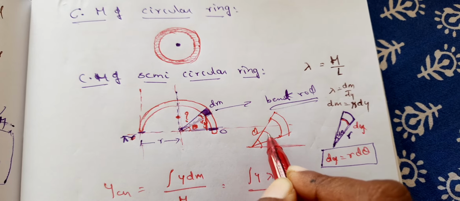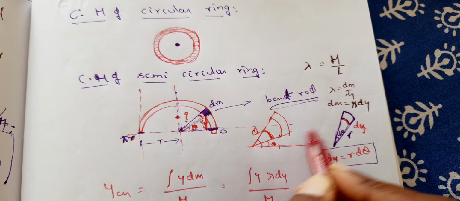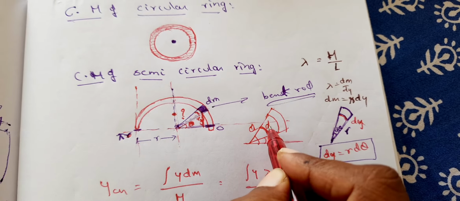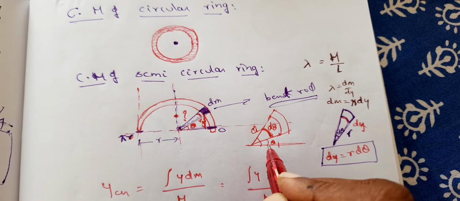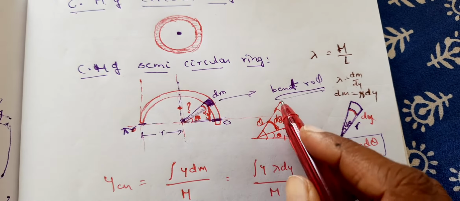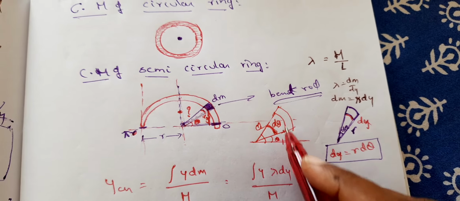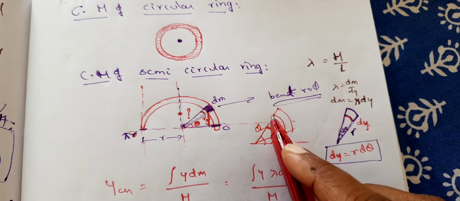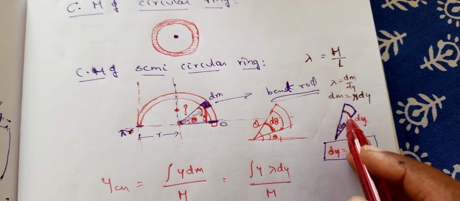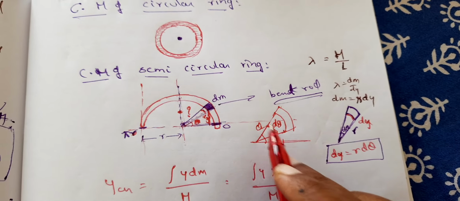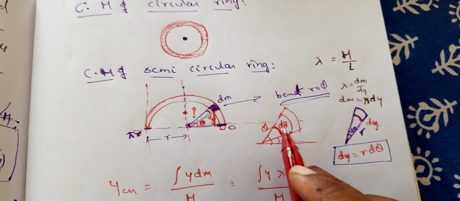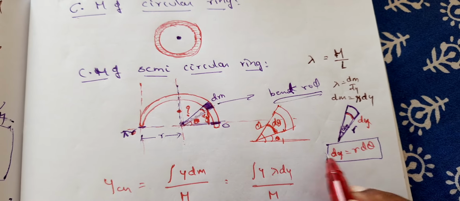Now the angle made by this element is d theta. What is this length? R. So what is the length of the arc? R d theta, is it not? This is the length of the arc making an angle of d theta at the center of the circle. So from the concept, dy is equal to r d theta.